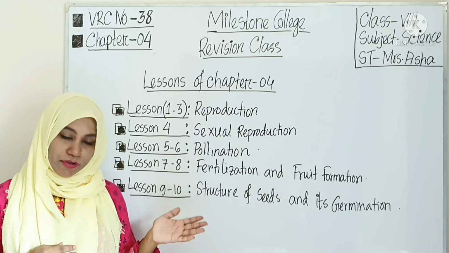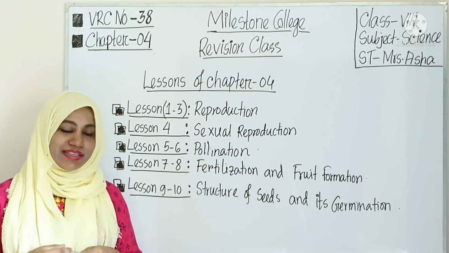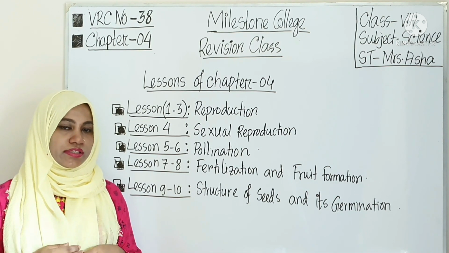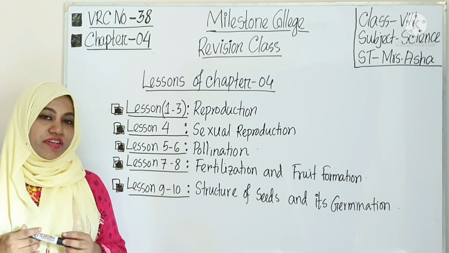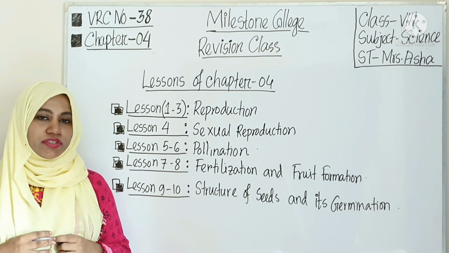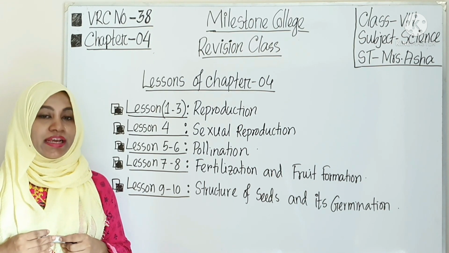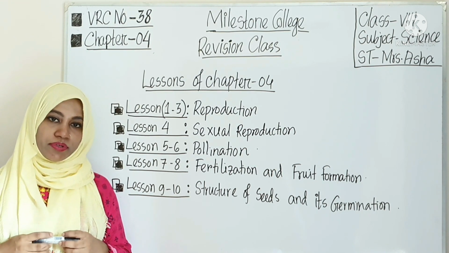There is mitosis, meiosis and amitosis. By this cell division reproduction takes place. In plants, reproduction takes place in 2 ways. One is asexual reproduction and another one is sexual reproduction.